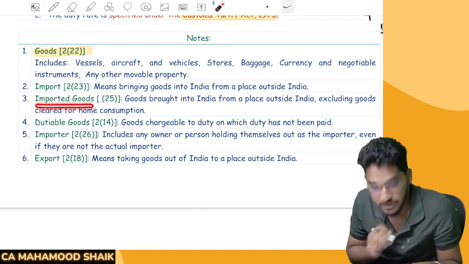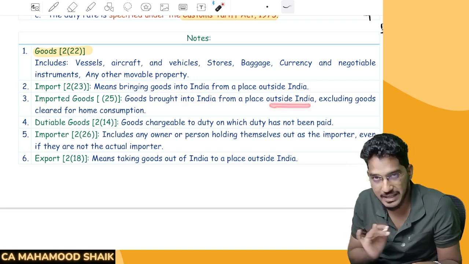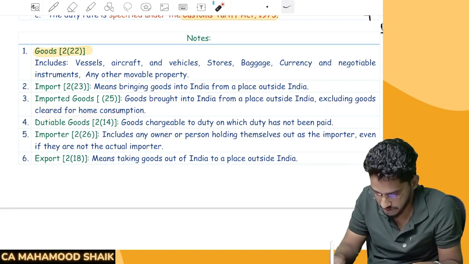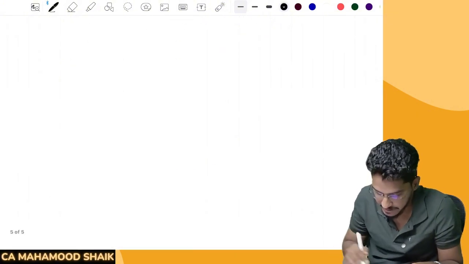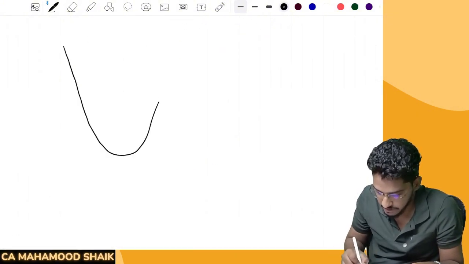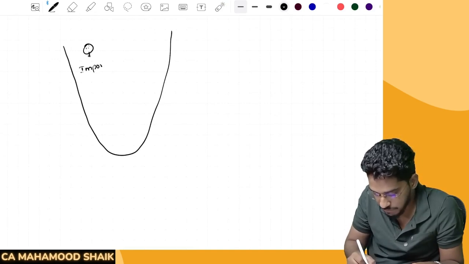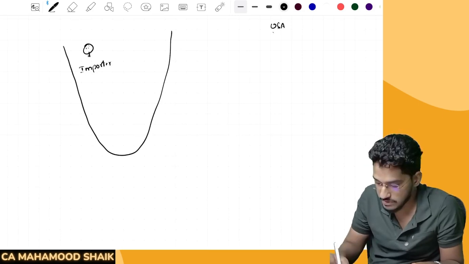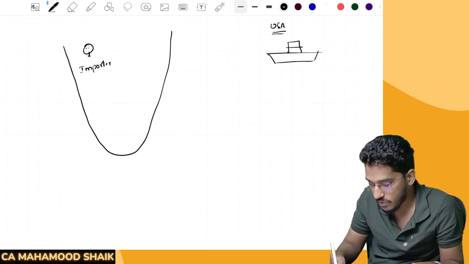What is imported goods? Goods brought into India from a place outside India, excluding the goods cleared for home consumption. What are they trying to say here? Say, for example, there is one person in India, an importer, who is bringing some goods from the US. Say the goods are coming in a vessel. So these goods were loaded in this vessel.